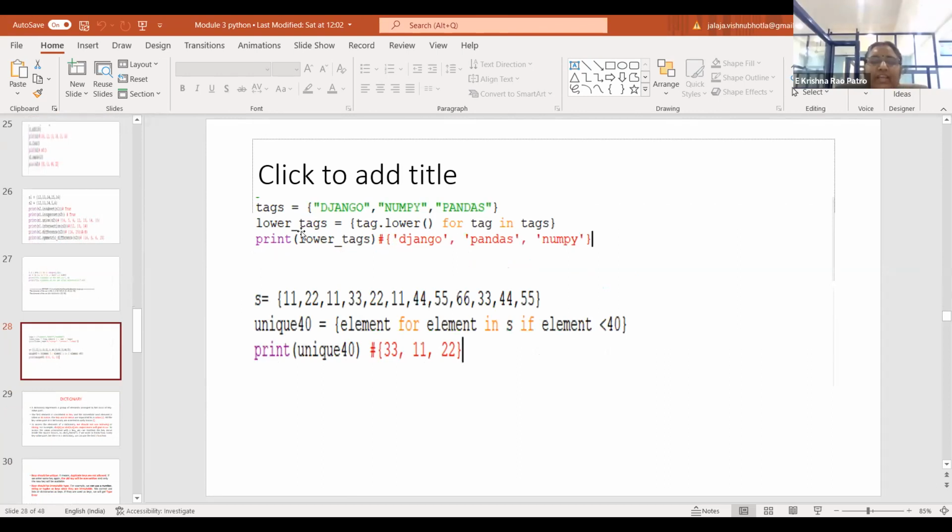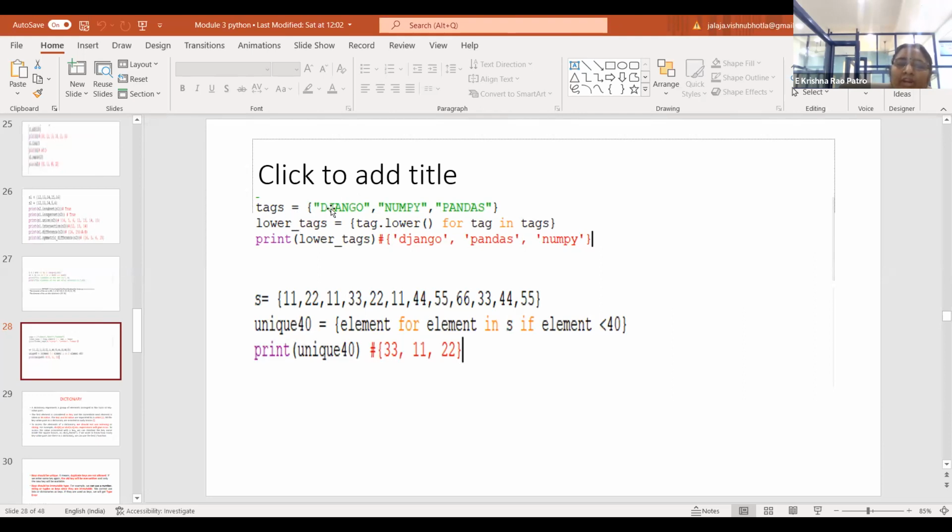So this is one more example for a set. Here, tags, I have taken 3 types of strings, if you observe. I am trying to convert each string into lowercase. For this, I need a loop in order to traverse the elements of this set. Here I repeat, tags is a set consisting of 3 strings.